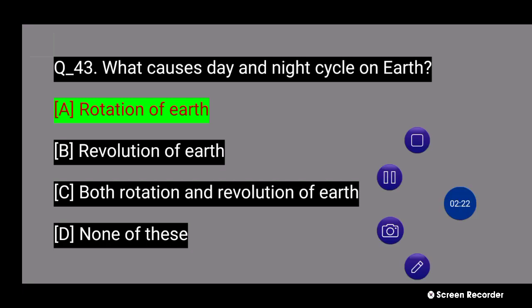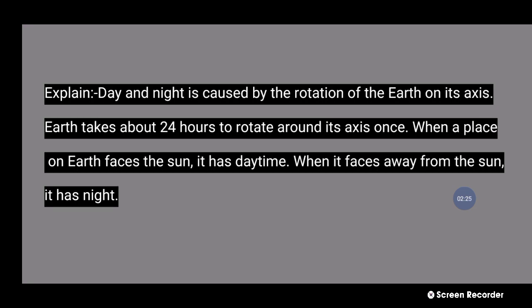43 number question explanation: Day and night are caused by the rotation of the Earth on its axis. The Earth takes about 24 hours to rotate around its axis once. When a place on Earth faces the sun it is daytime, and when it faces away from the sun it is night. Next question.